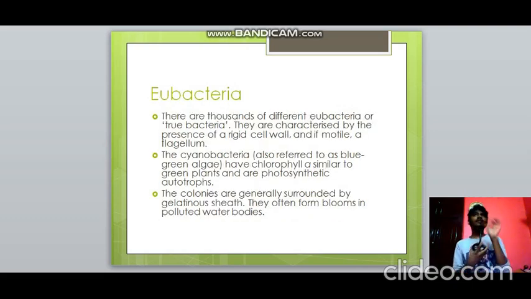Then eubacteria is true bacteria. They have a rigid cell wall, and they also have a flagellum if they are motile. The cyanobacteria, which are also known as blue-green algae, have a characteristic pigment known as chlorophyll a, a universal pigment. It is responsible for all the photosynthetic processes taking place in the cyanobacteria, and they are photosynthetic autotrophs because of the presence of chlorophyll a.